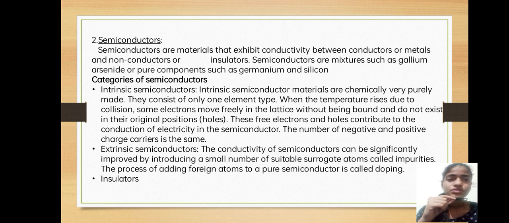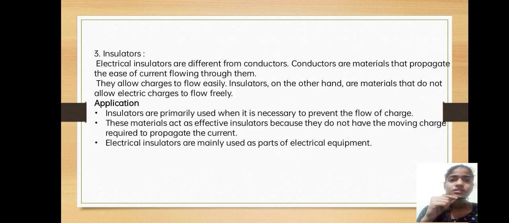And the insulators. The third category is the insulator, which doesn't conduct electricity. Electrical insulators are different from conductors. They are totally opposite to conductors. Conductors are materials that allow current to flow easily through them. They allow charge to flow easily. Insulators, on the other hand, are materials that do not allow electric charges to flow freely, so they don't allow the current to pass through them. Some of the applications of insulators are primarily used when it is necessary to prevent the flow of charge.